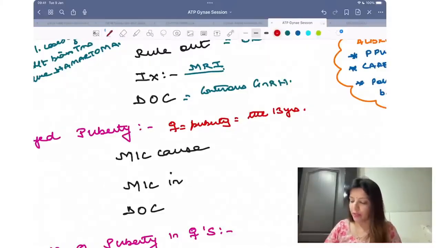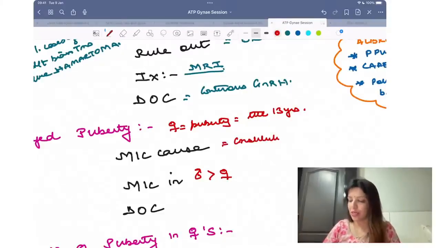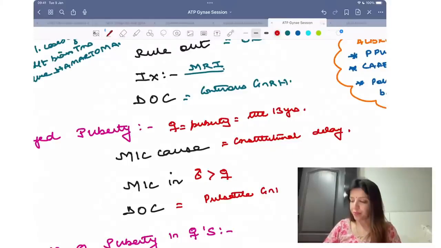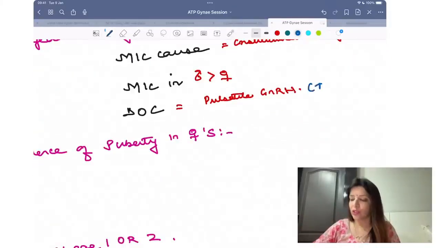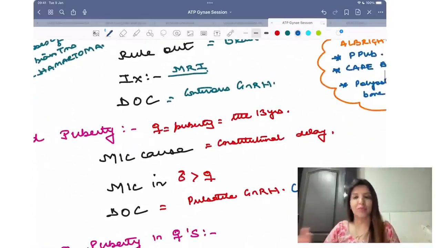Most common cause of delayed puberty is constitutional delay. And the drug of choice for delayed puberty is pulsatile GnRH. Always remember, whenever you are giving GnRH in a pulsatile manner, it is going to increase estrogen. Whenever you give GnRH in a continuous manner, it is going to decrease estrogen.